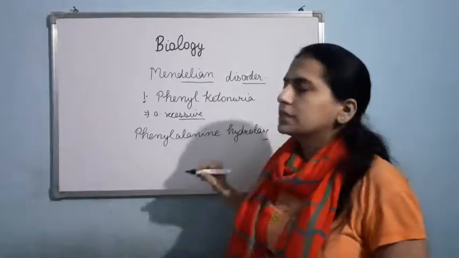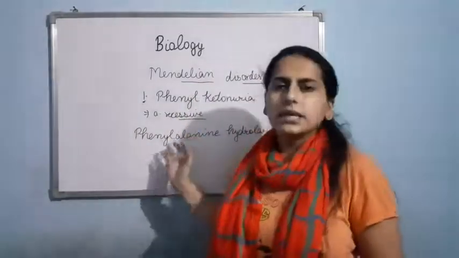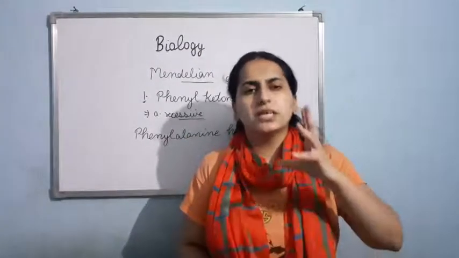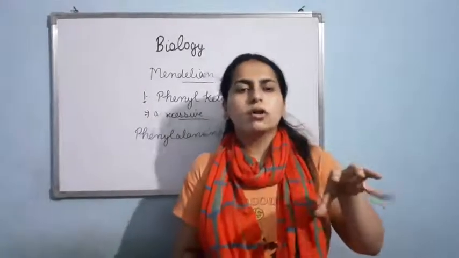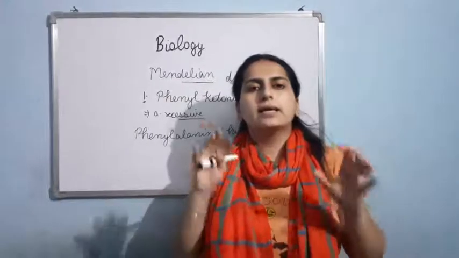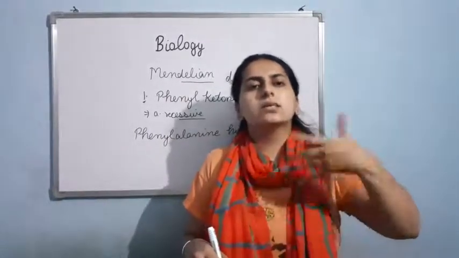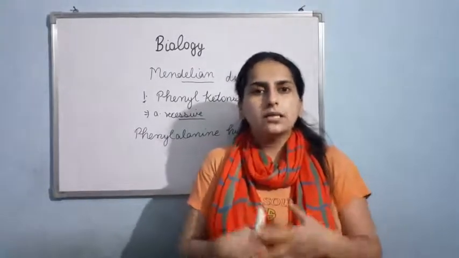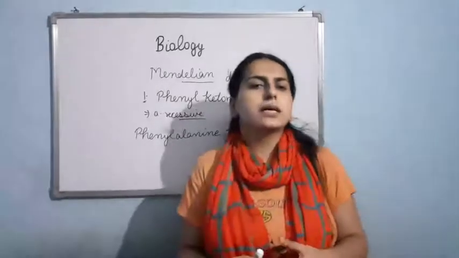Now what happens in this disorder? As you know, this enzyme is proteinaceous in nature and it is coded by a particular gene. Sometimes there is a mutation in the gene that codes for phenylalanine hydroxylase, and due to that, in the resultant offspring, this enzyme will not be synthesized properly.